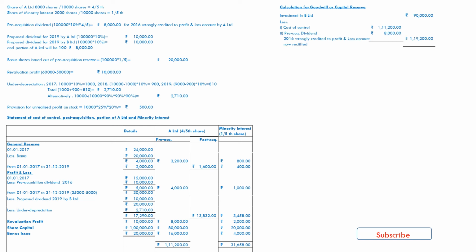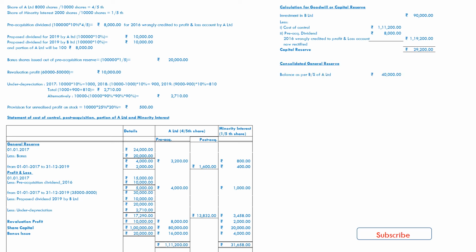The pre-acquisition dividend for 2016, that is 8,000 in case of A Limited, which had been paid by B Limited in 2017, must be credited to the investment account but was wrongly credited to the profit and loss account. Now we are rectifying this by deducting from the investment account. So now we can get the result as capital reserve 29,200.